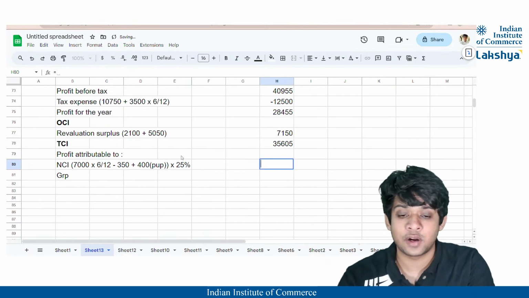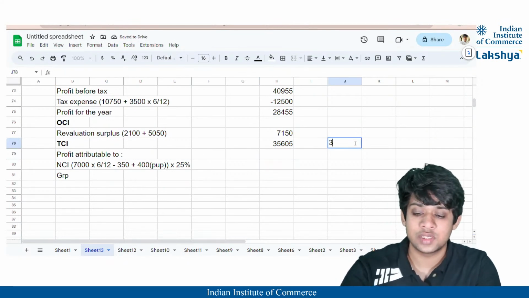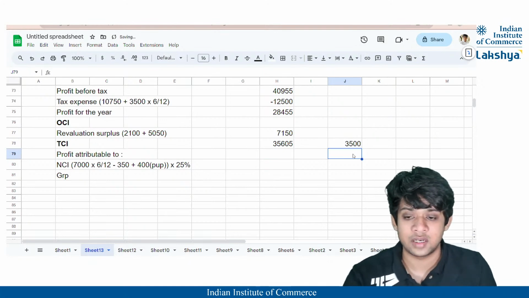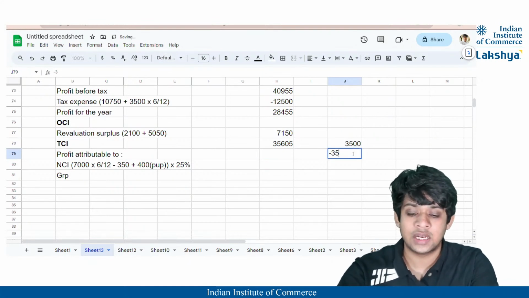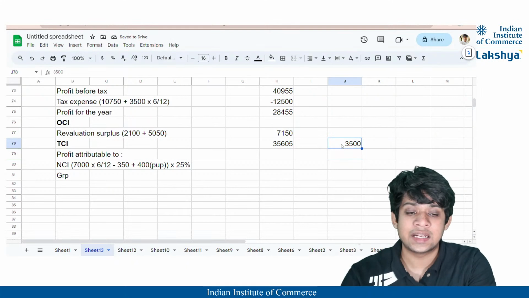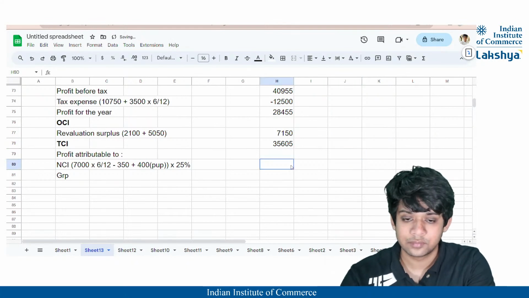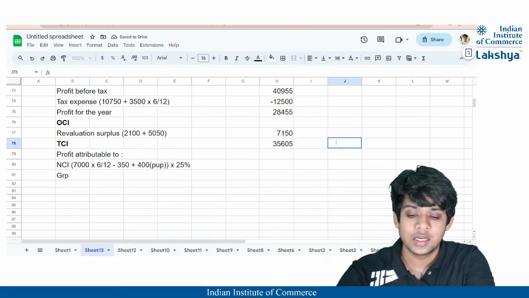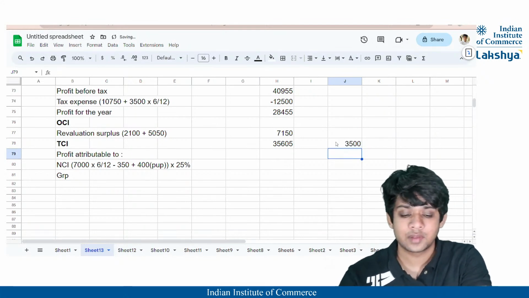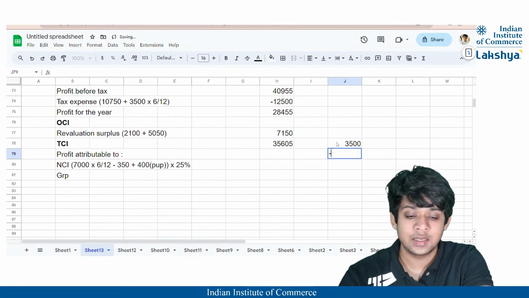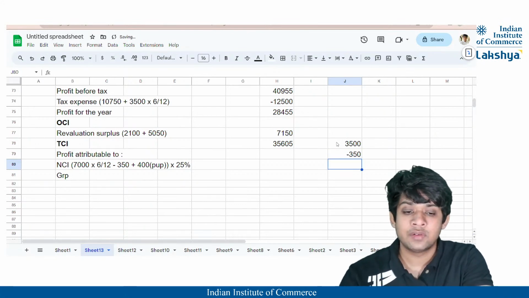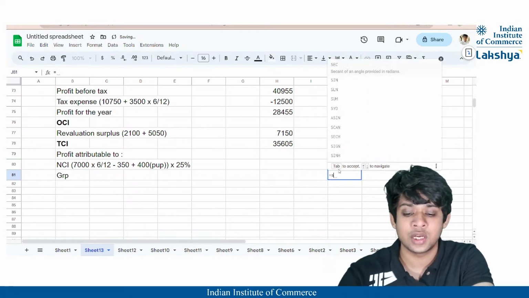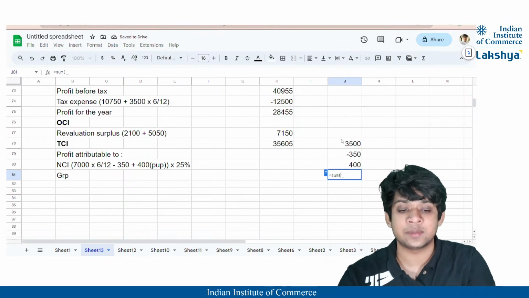So what is our adjusted profit? It is nothing but 7,000 into 6 by 12, which is 3,500. From this, we are going to deduct 350, right? I'll just state it separately. It will be 3,500, that is the profit of the subsidiary, minus 350, which is the fair value depreciation, and addition of 400 because excess depreciation was charged to the subsidiary's financial statements, correct?